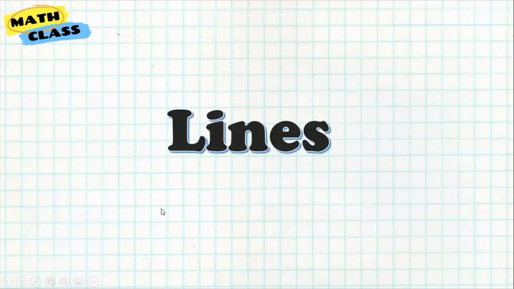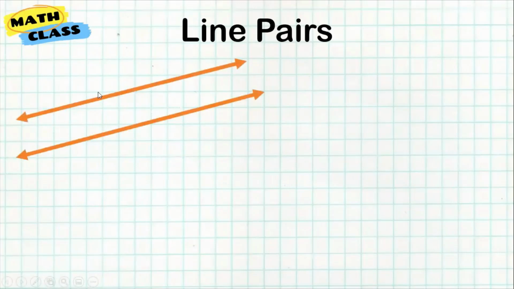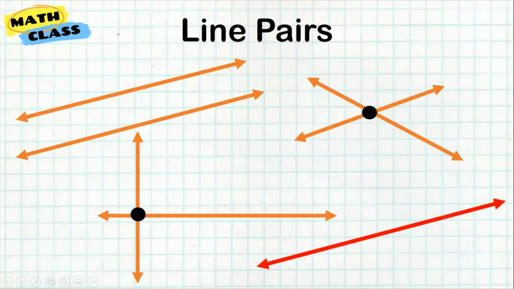Now let's move on to lines. There are also relationships about lines that we need to know. And we are starting with line pairs. So when we talk about line pairs, we have four types. Look at them. The first one is something that's similar to this. This one is the second type. The fourth kind is just a special kind of this one. And we have here a line that overlaps another line. So let us look at them one by one.